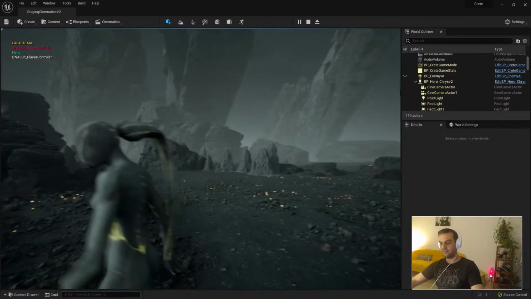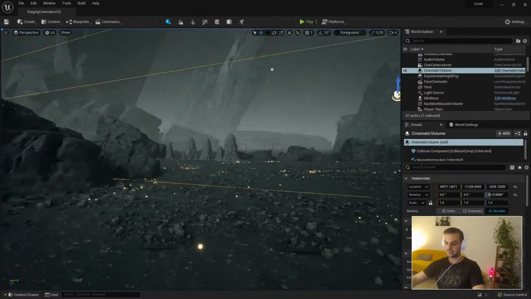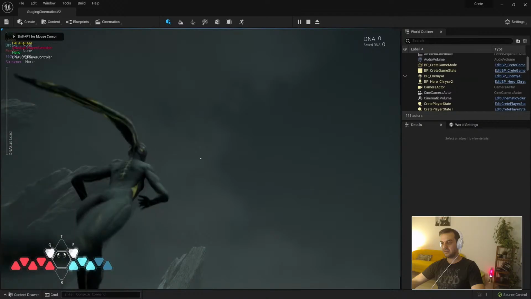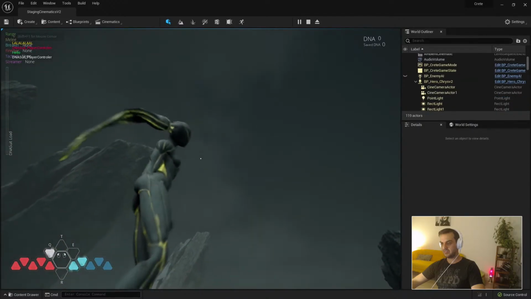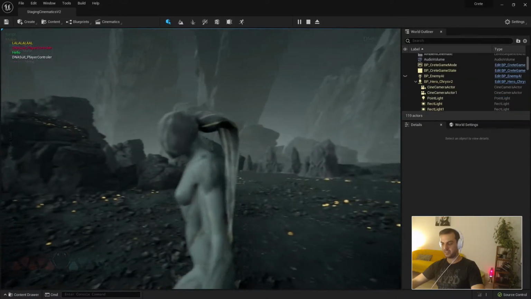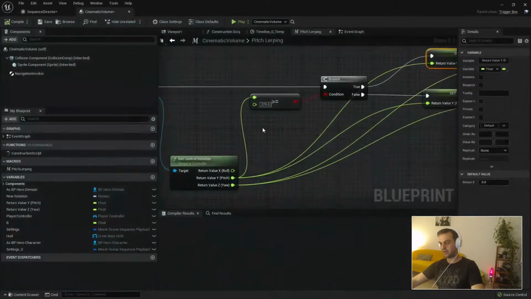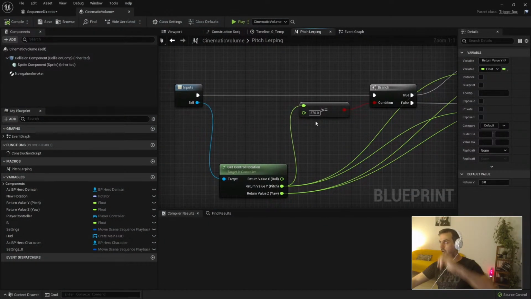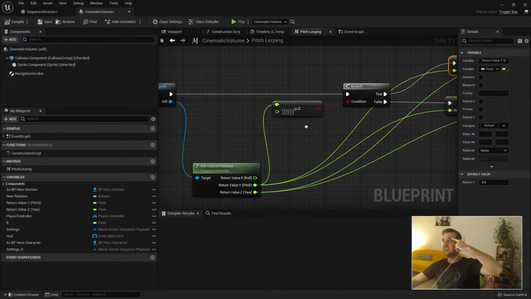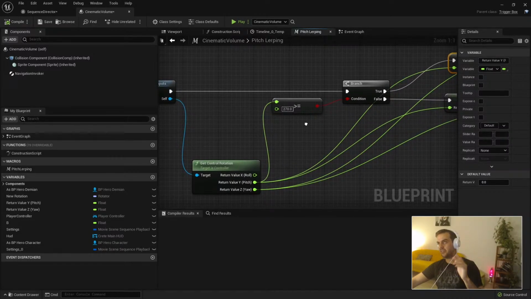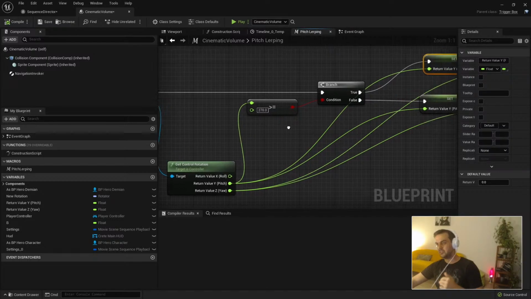If I look up like this, the game is going to do this, and the camera is going to match perfectly with the cinematic. There was a little bit of a problem there, because when you have a value of, let's say, 355, and you are lerping to 0, you know what is going to happen.